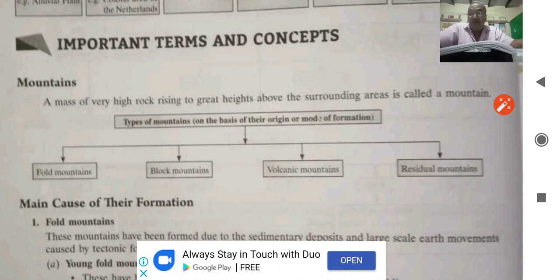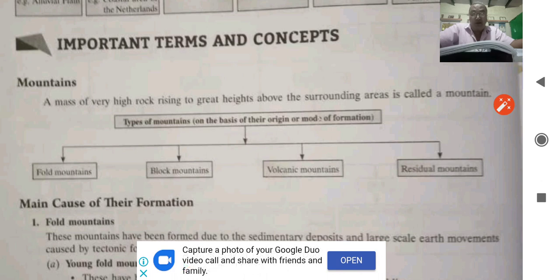These are the result of folding of rocks, faulting, volcanic activities, erosion, weathering caused by water, ice and wind. Old fold mountain, these mountains have irregular forms of peaks.